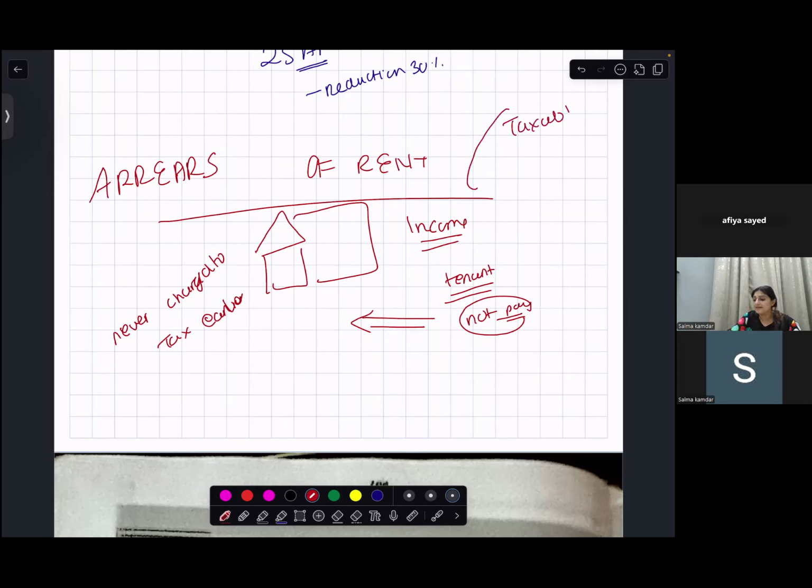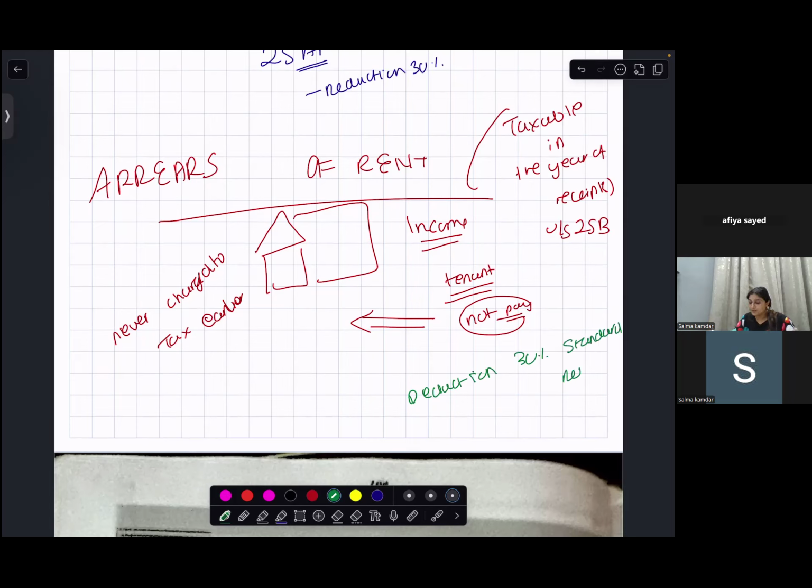So it is taxable in the year of receipts. Under which section? 25B. For this also you are going to get a deduction of 30%. Deduction of 30%, that is a standard deduction.